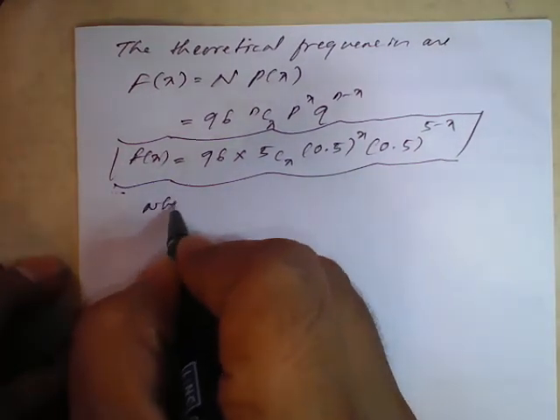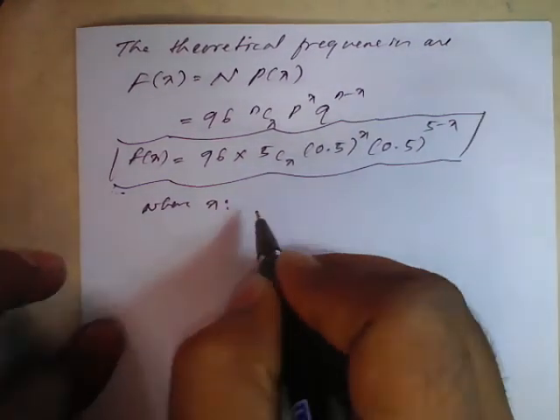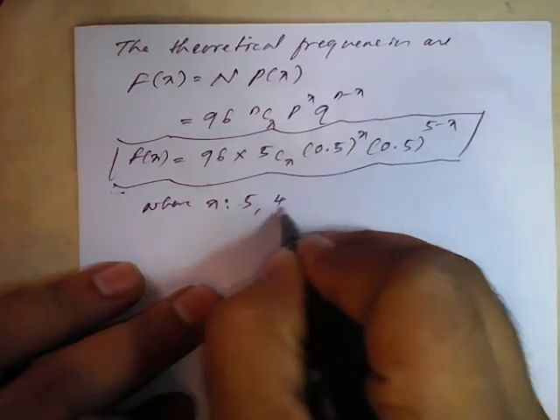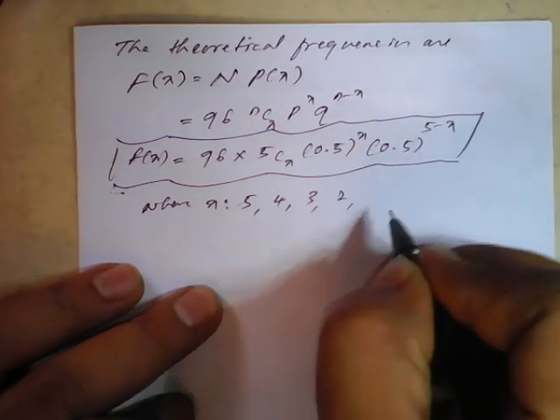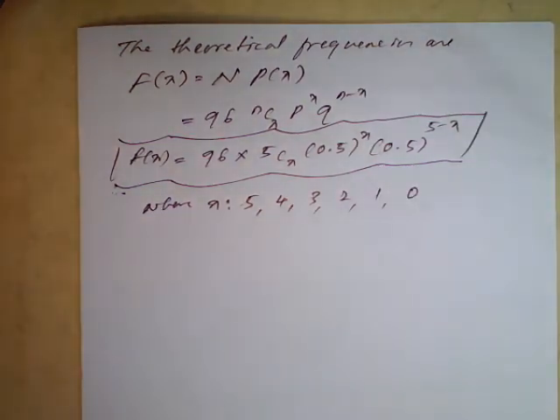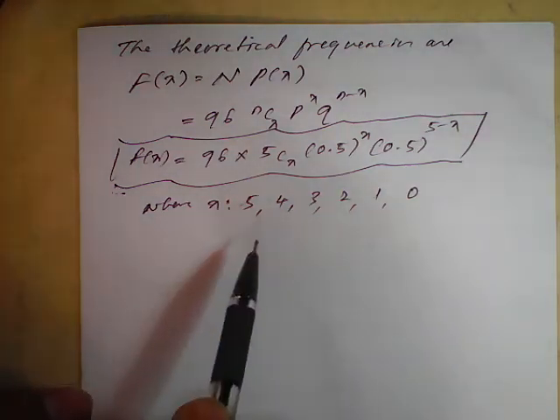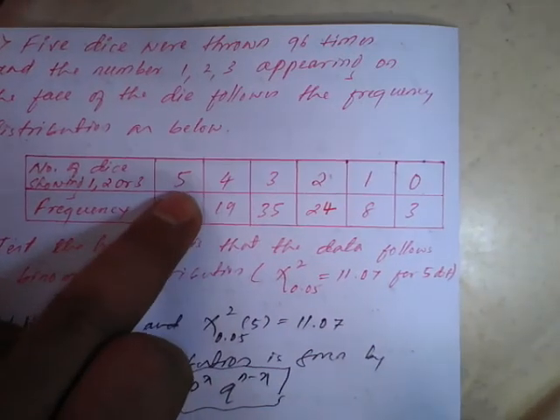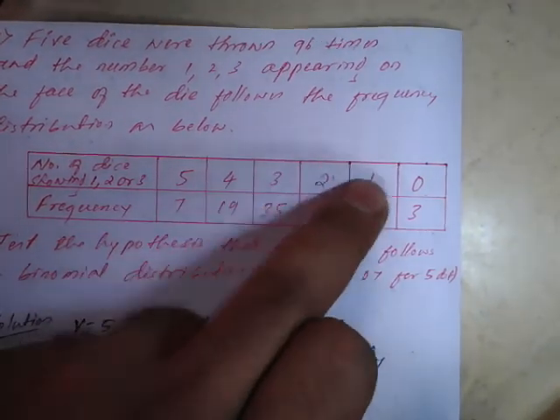As per the table only, x will take 5, 4, 3, 2, 1, 0, because the table has started the value with 5. You just see the table value. Already we have seen, the table has values 5, 4, 3, 2, 1, 0.